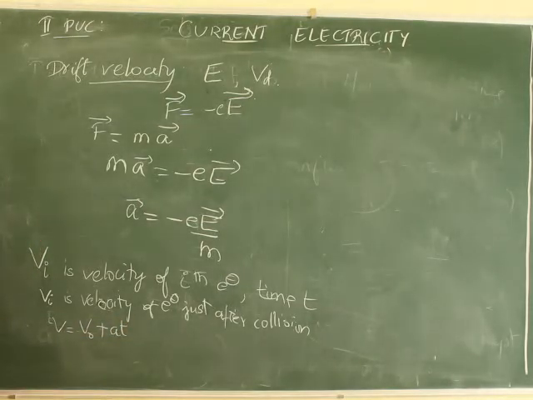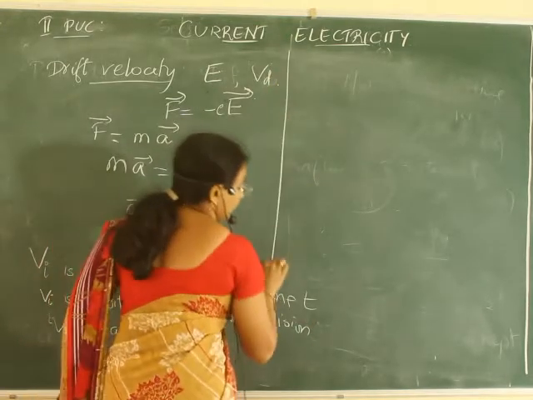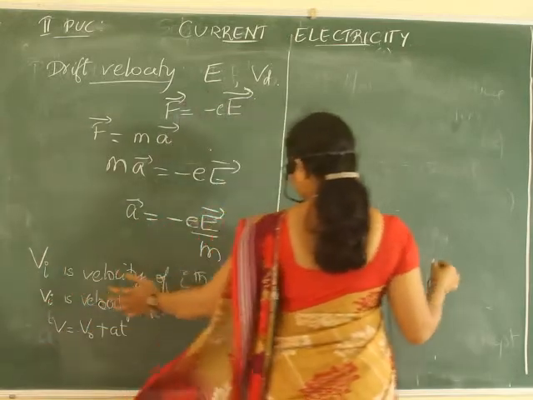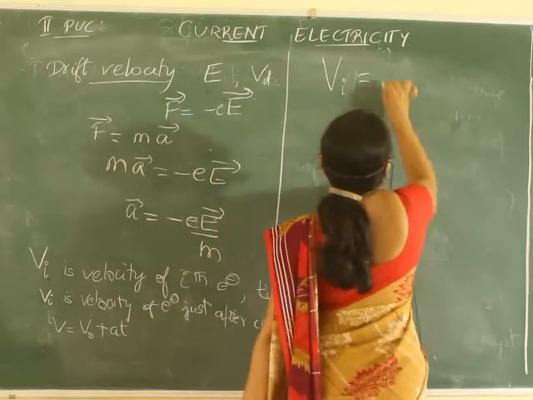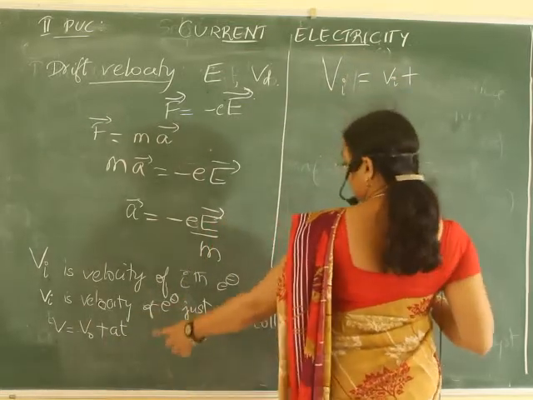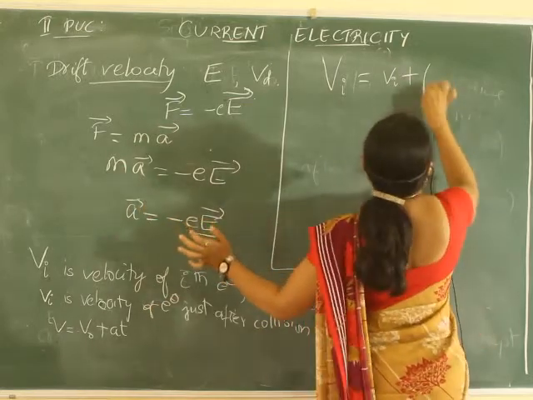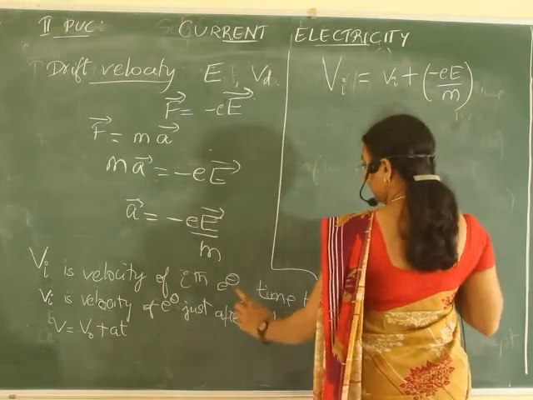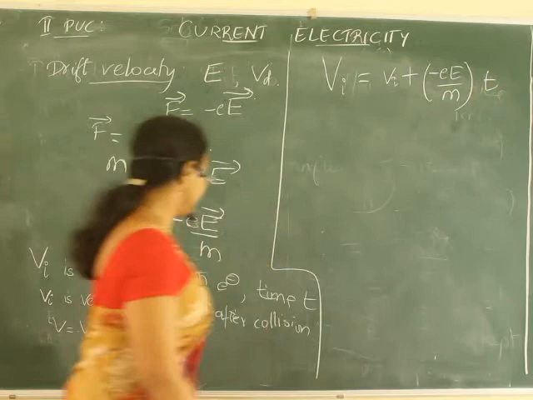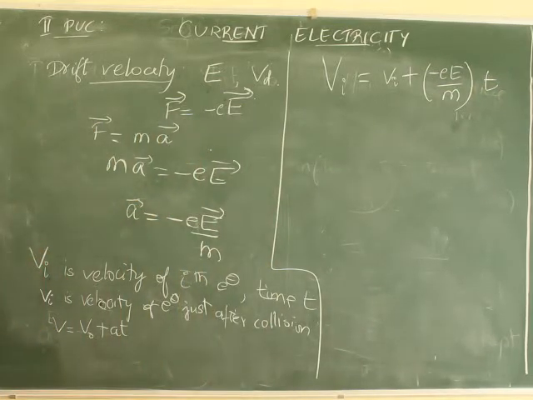Correct? We know that v = v0 + at. Then we can write, V is nothing but the final velocity of the ith electron, correct? It is equal to the initial velocity plus acceleration, which is -eE/m, times the time interval. What is the time? t. Correct? In the time t. So, since now for the ith electron we will give it as ti. Is it fine if I give it as ti? Yes, let us give it as ti.